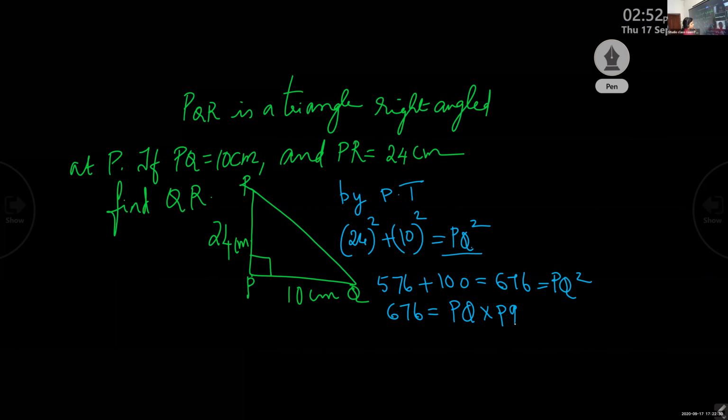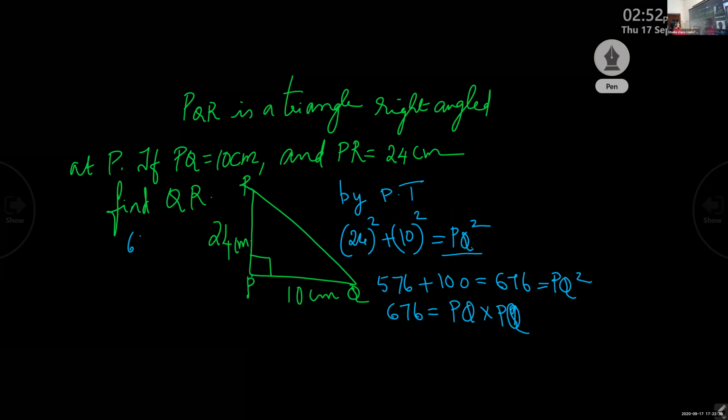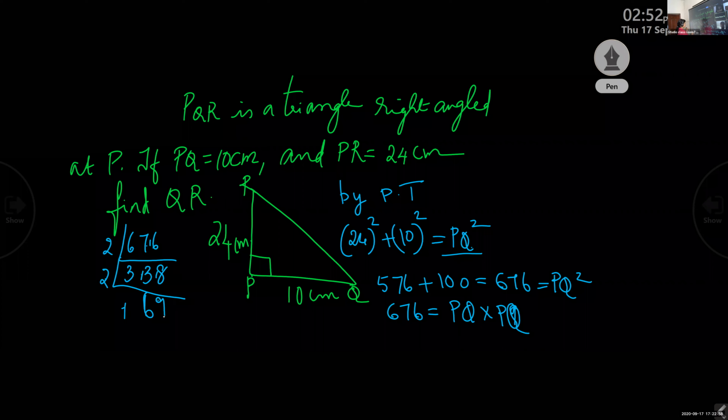When you go for prime factorization, you will get it as 26. Just check 676 with prime factorization. 2 3s are 6, 2 3s are 6, balance 1. 2 8s are 16. With 2 again, 2 1s are 2, balance 1. 2 6s are 12, balance 1. 2 9s are 18.